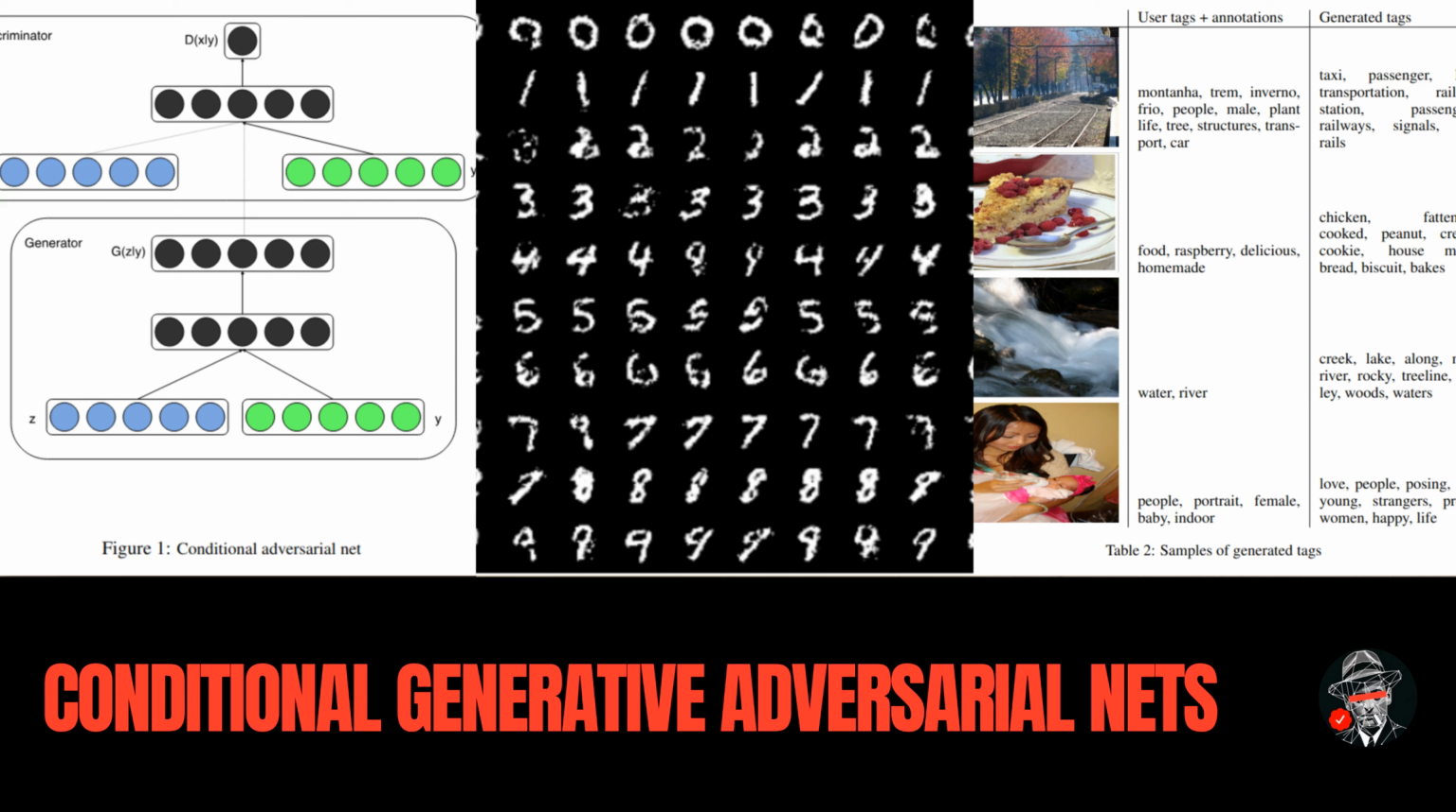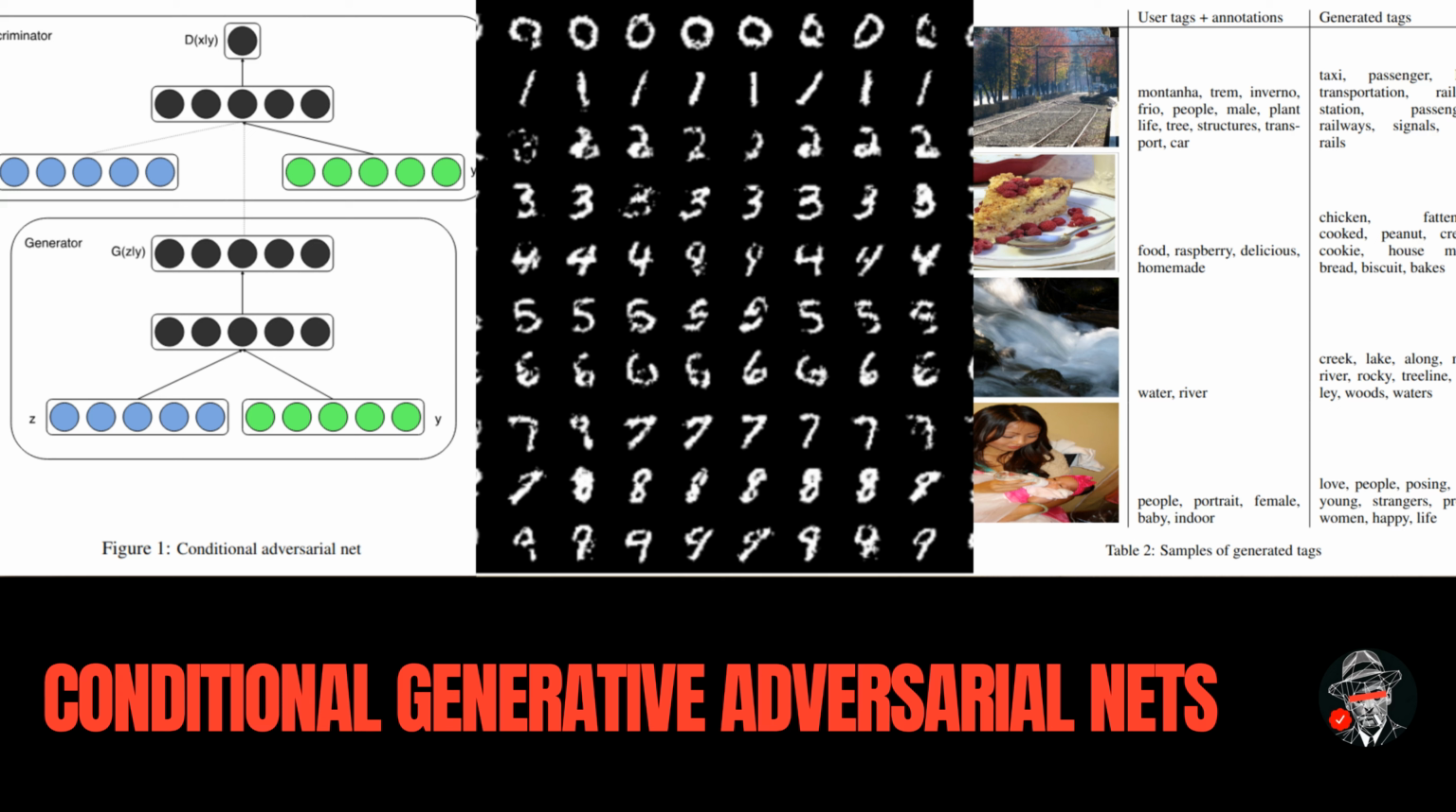This information could be any kind of auxiliary data, such as class labels or data from other modalities. We can perform the conditioning by feeding this auxiliary data into both the discriminator and generator as an additional input layer. In the generator, the prior input noise and the auxiliary data are combined in a joint hidden representation. The adversarial training framework allows for considerable flexibility in how this hidden representation is composed.